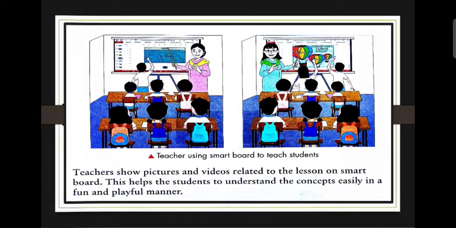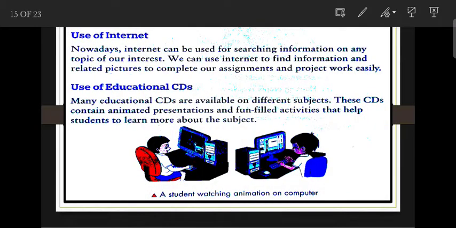Next is use of the internet. So nowadays internet can be used for searching information on any topic of our interest. We can use the internet to find information and related pictures to complete our assignment and project work easily. So internet means www, world wide web. We can easily find any type of information on any topic on the internet.